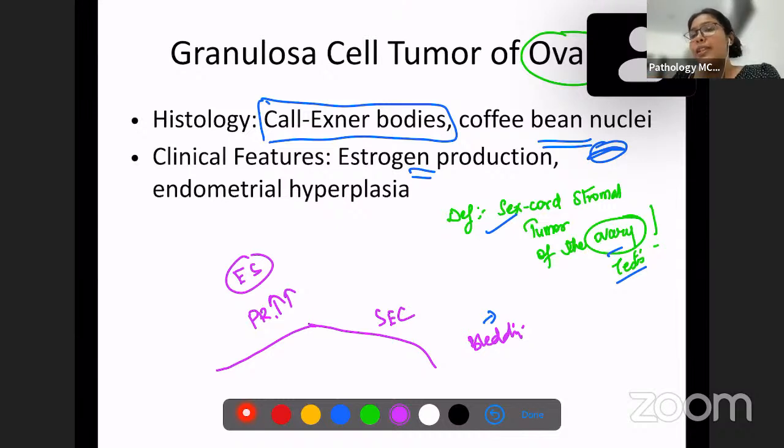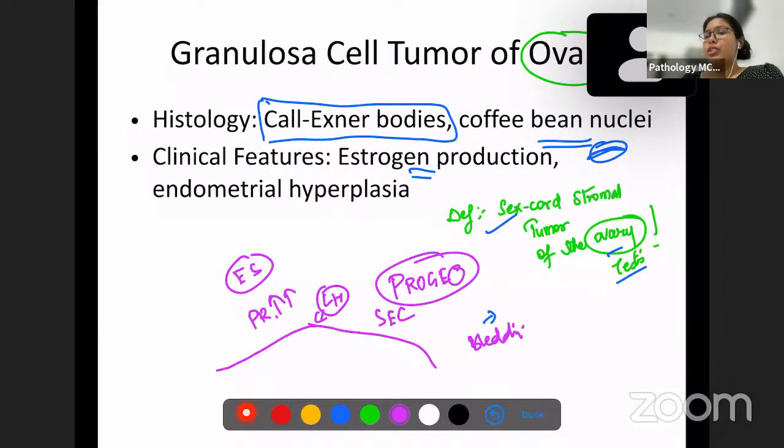Okay, and in secretory phase, which hormone was increasing? Progesterone was increasing, right? And then here was where LH was coming in for ovulation. Okay, and then when progesterone was going down, then bleeding phase was happening. So this is the normal menstrual cycle.